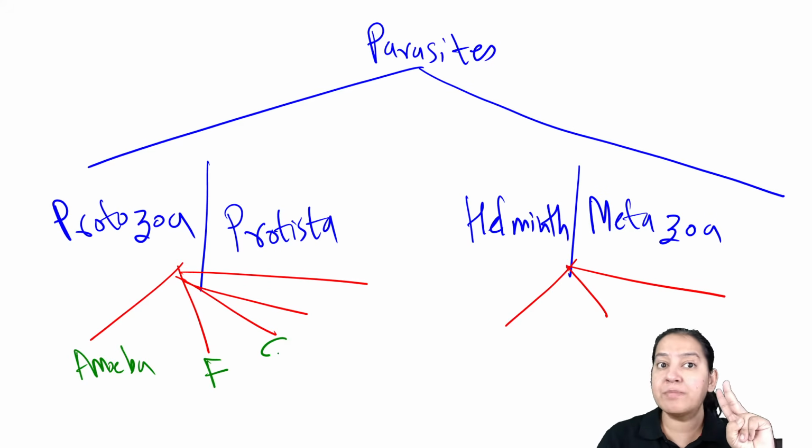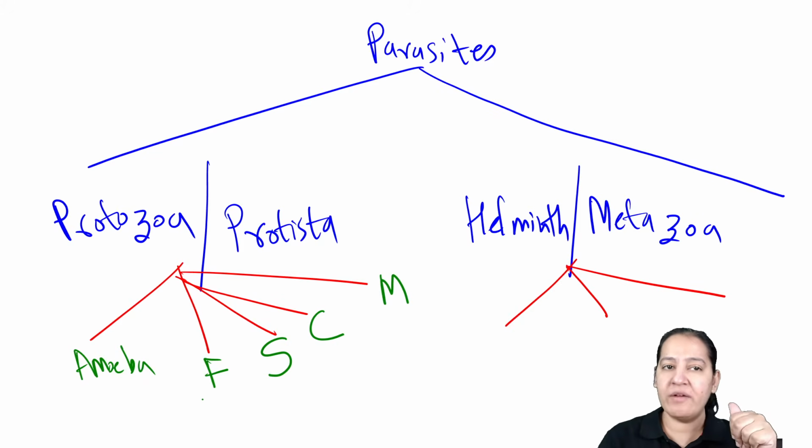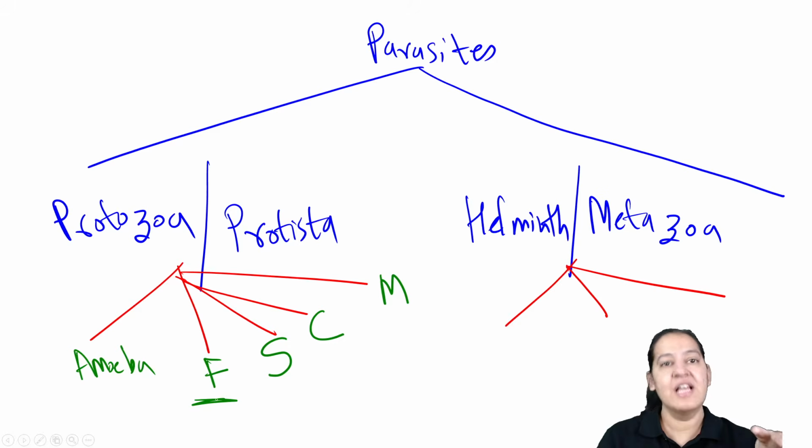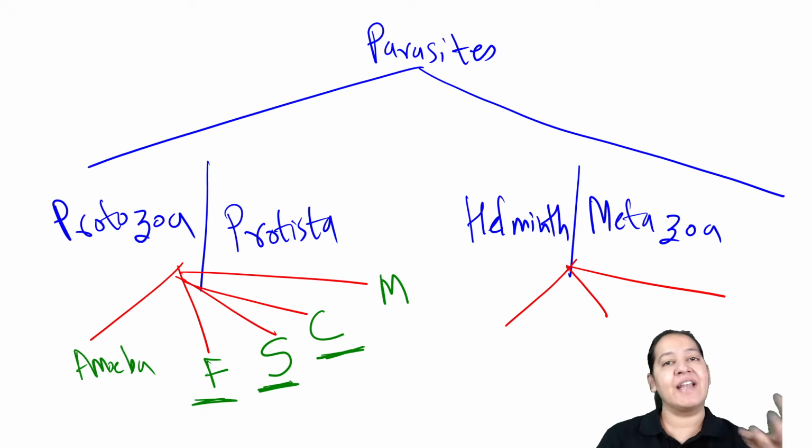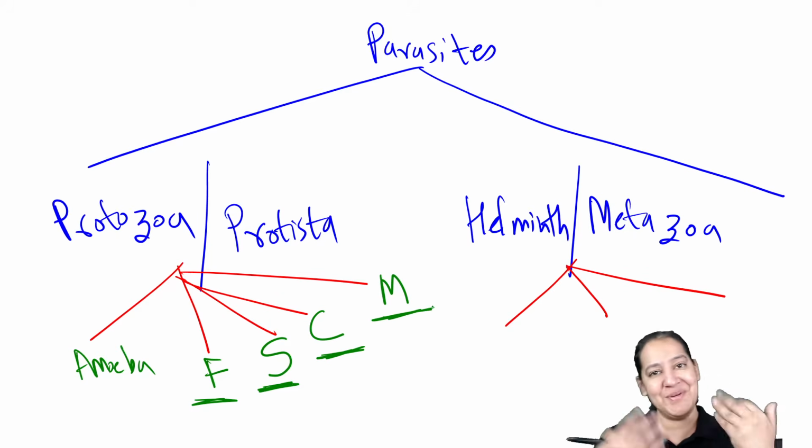Flagellates. After flagellates, sporozoans, then ciliates, then microsporidia. The ones which have flagella are known as flagellates. The ones which have cilia are known as ciliates. The ones which have spores are known as sporozoans. And the ones which have microspores are known as microsporidia.